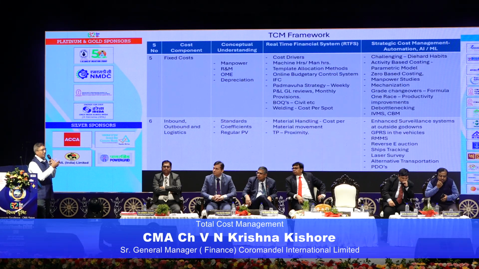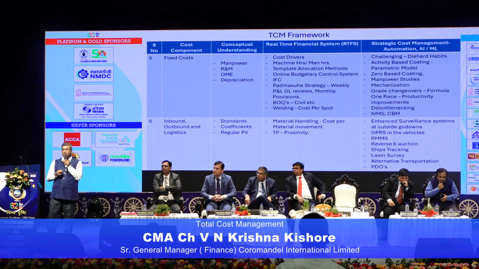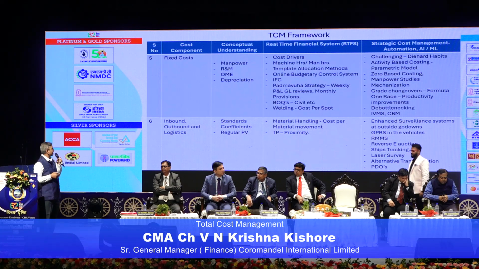And some of the things are that we can have manpower studies. Sometimes we can do mechanization, right? I have seen a company where 500 to 600 people are deployed to produce 2 million tons, whereas for the same 2 million tons, other companies do it with 100 manpower. That is through total mechanization of the setup. So you need to understand what mechanization possibilities are there.